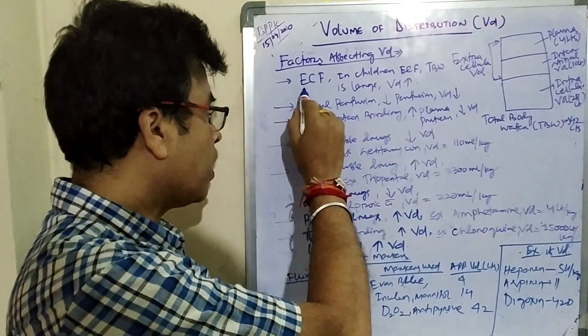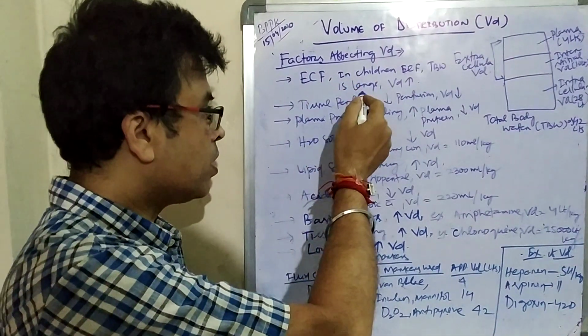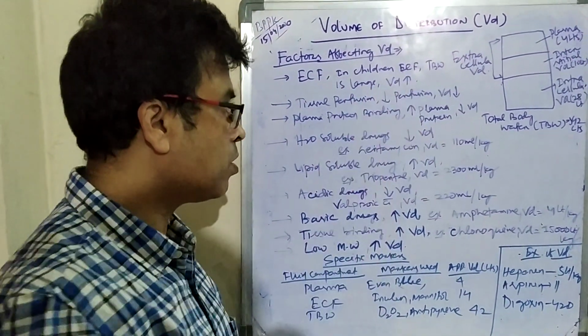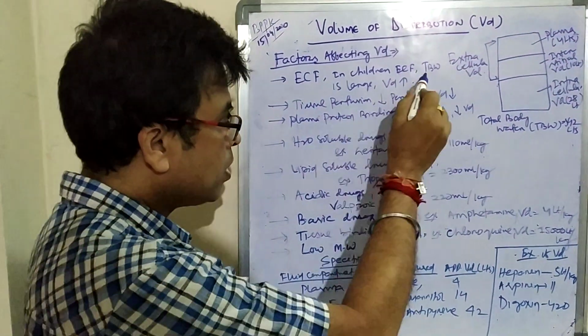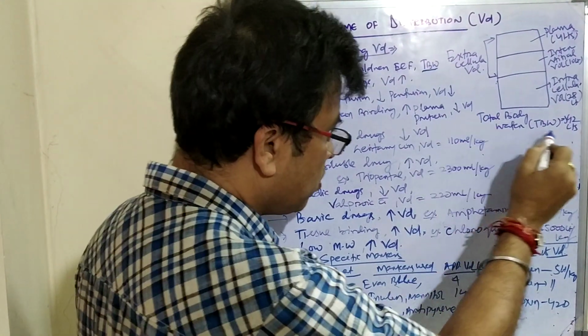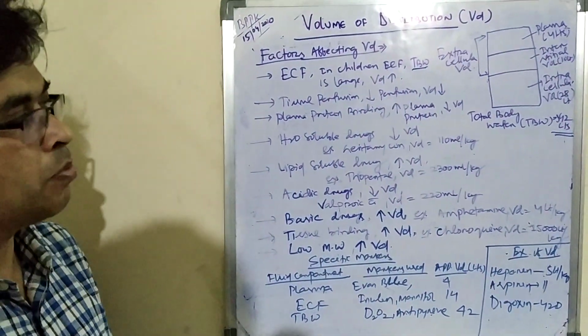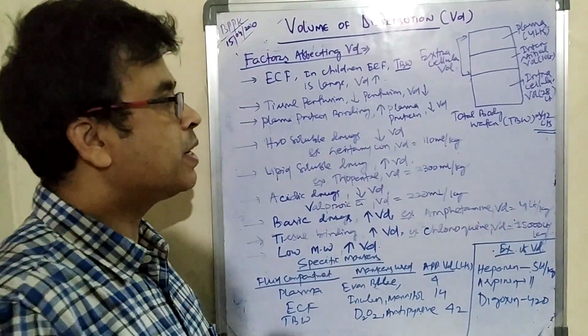First is the ECF, extracellular fluid. In children, the total body water will be large, and the volume of distribution will also be large. So what about the TBW, total body water? Total body water will be 42 liters. You have to remember that total body water is 42 liters in a 70 kg person.